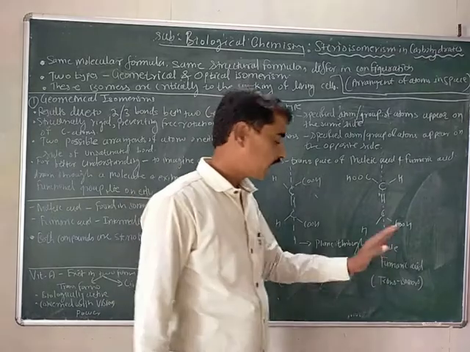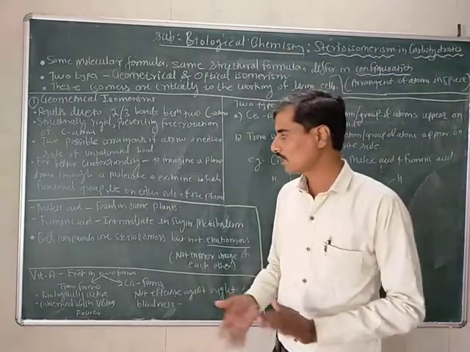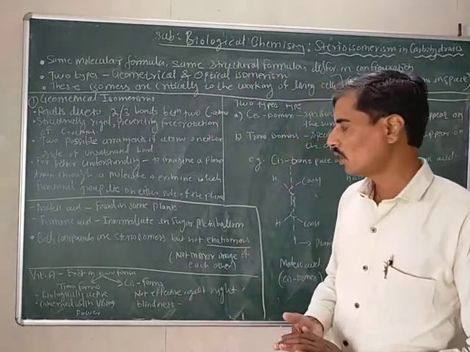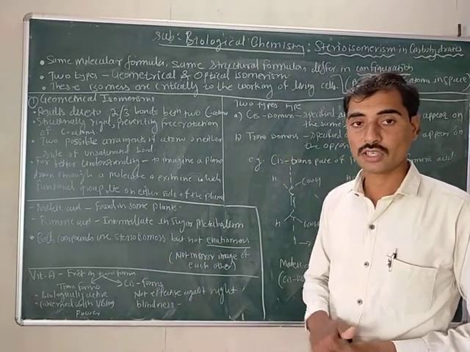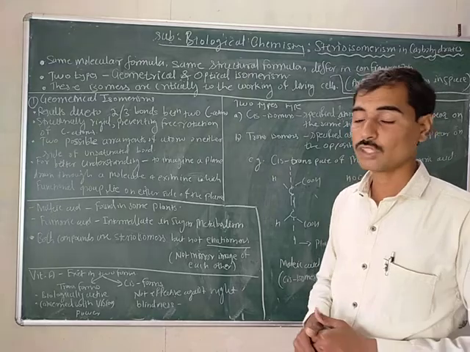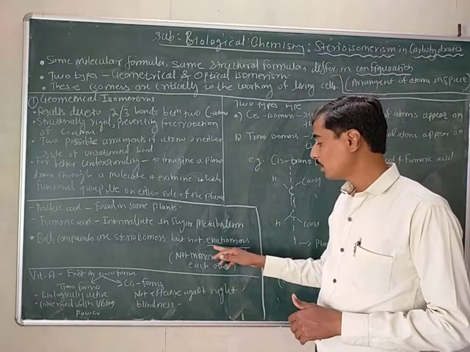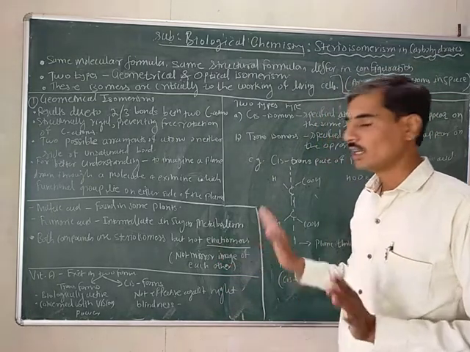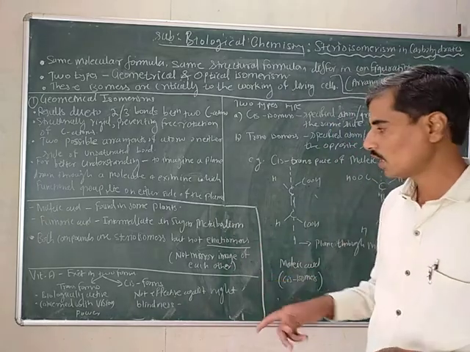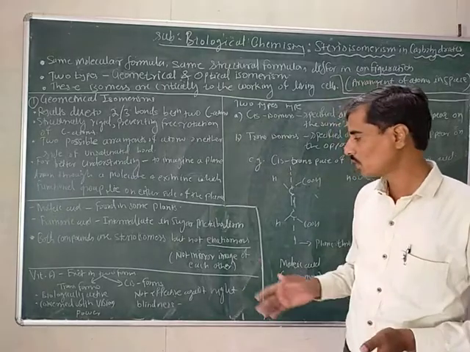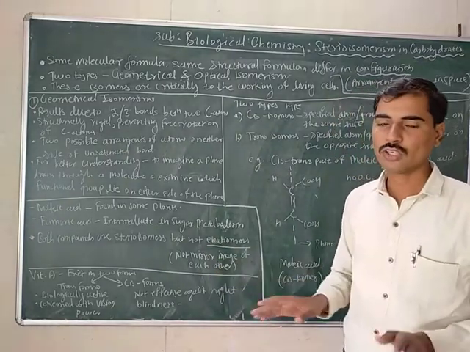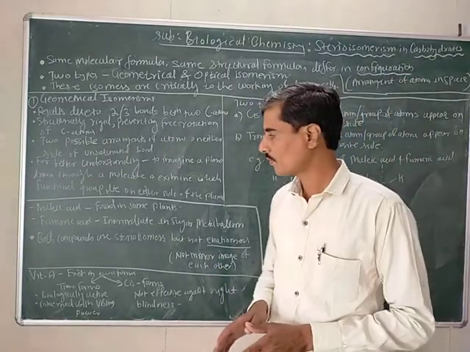Both malic acid and fumaric acid are stereoisomers of each other, but they are not enantiomers. Enantiomers are mirror images of each other.